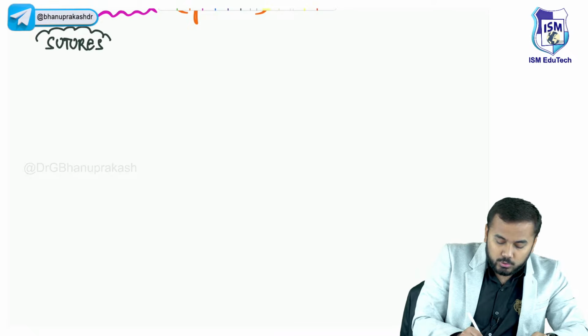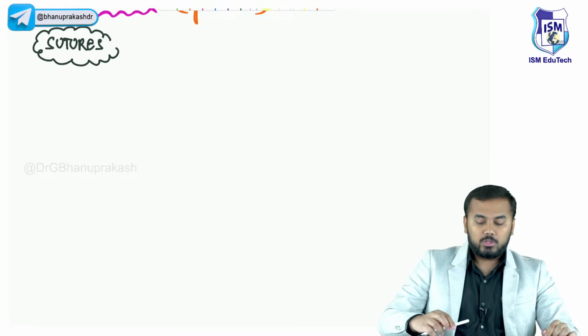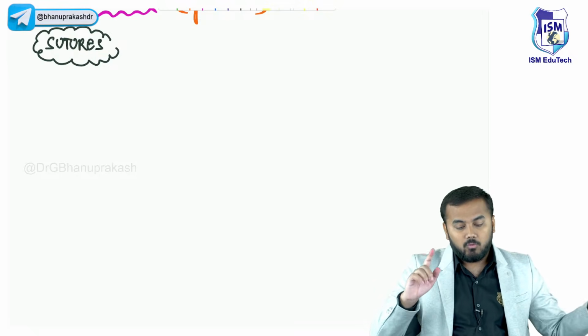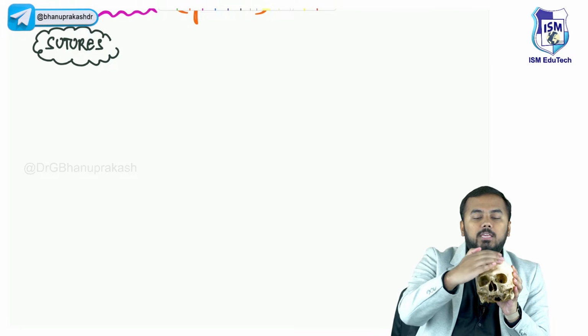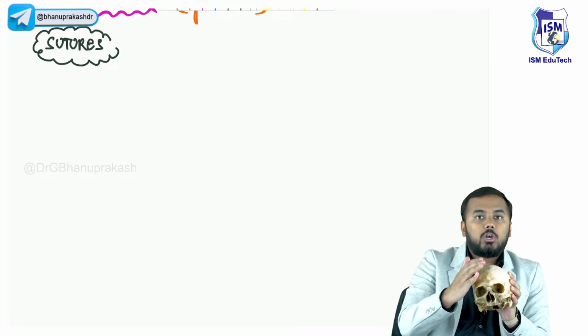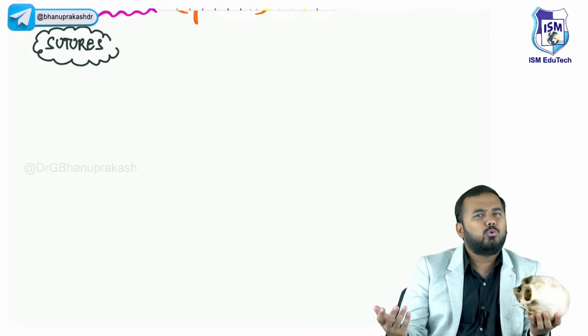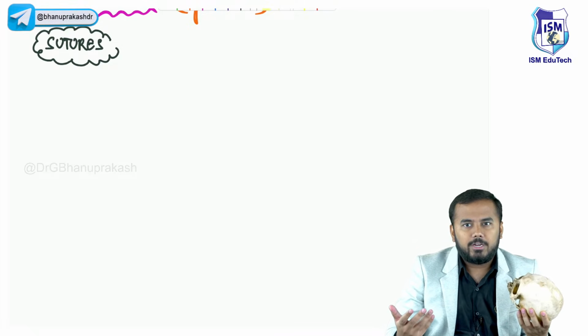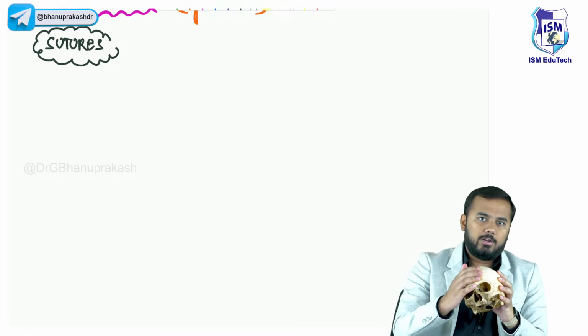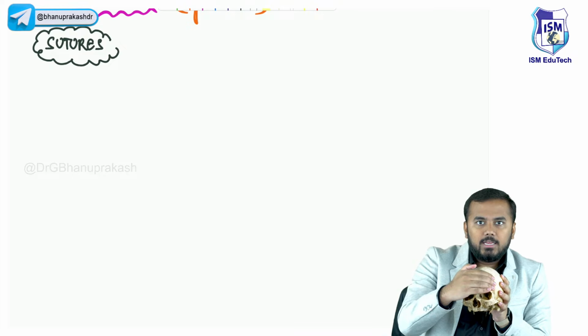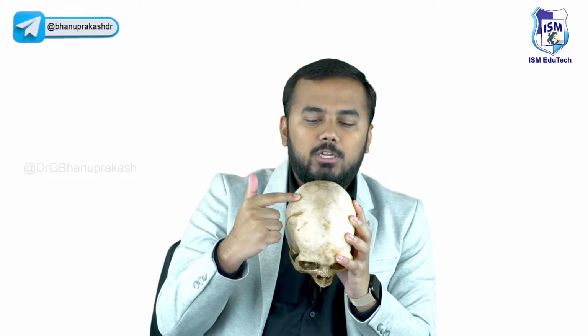Now when I say sutures, everyone has to know this very important thing. All of you should know that this bone here which you see is called the frontal bone. This you studied in your +1 and +2 already. After that, you see these two bones here, these two bones are called parietal bones.